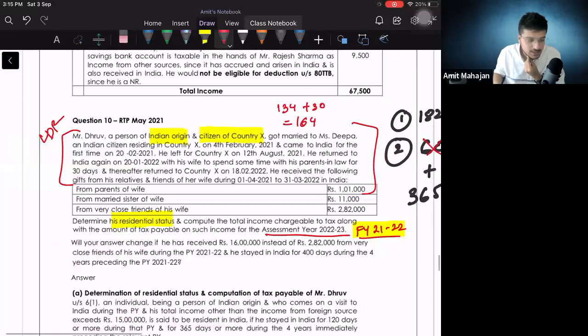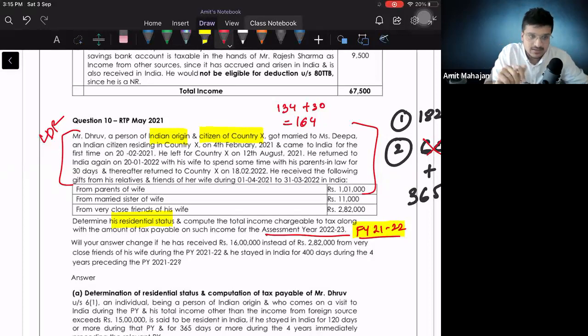Great. Now I need to identify the Indian income. Now income के लिए I have only 3 points. One, जो मुझे gifts मिला है वो 3 points है. Point number 1, मुझे gift मिला है किससे? From parents of wife के parents से. Now we need to identify वो parents की wife जो है, wife की जो parents है, whether they are falling under the definition of relative, because gift मिला है. So 56 to 10 we'll have to identify.